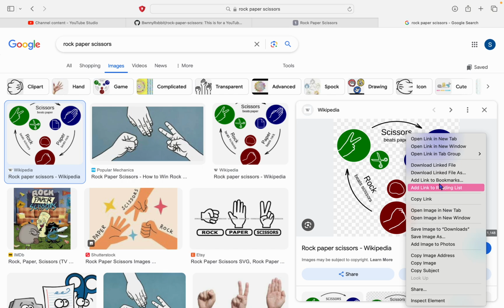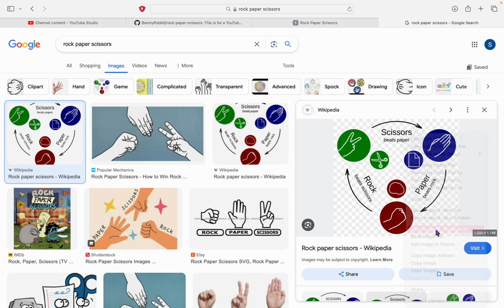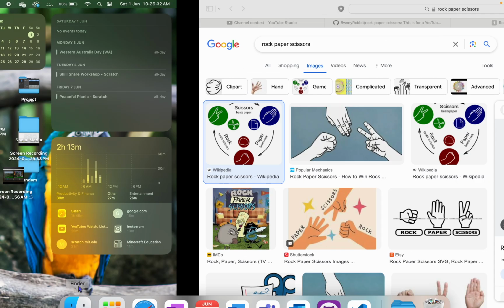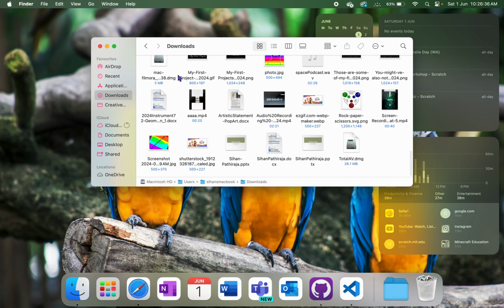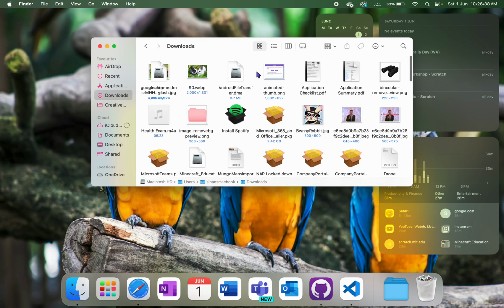First we need to download it. So it's save image. I saved the image to downloads, so it should be over here. Find the image over here.